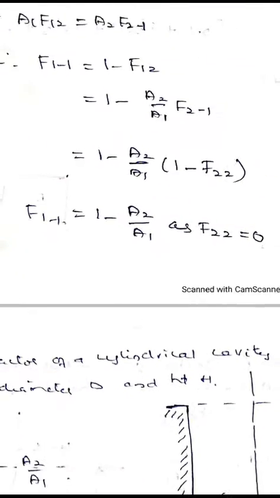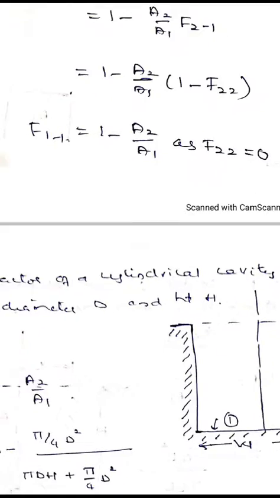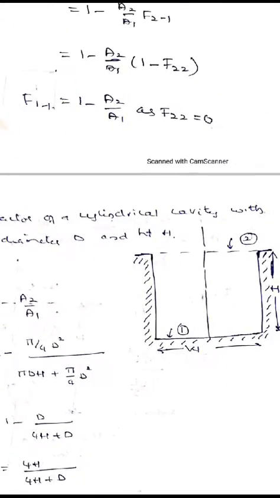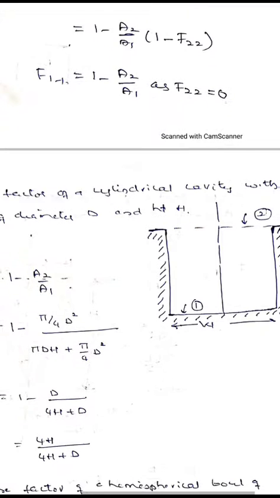Now we will consider some examples of irregular cavity. First we shall consider a cylindrical cavity. A cylindrical cavity is shown in the figure. Cylindrical cavity 1 is enclosed by another flat surface 2. As I have told, the shape factor of an irregular cavity with respect to itself is 1 minus A2 by A1.